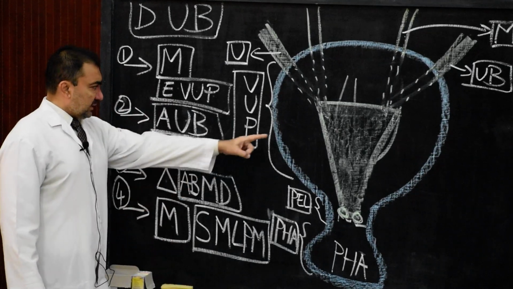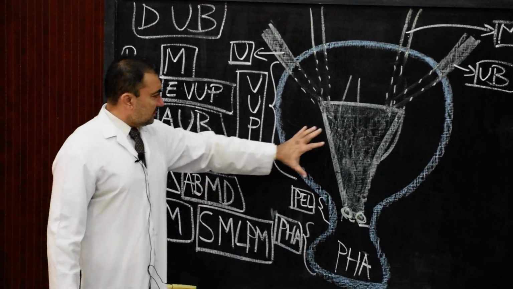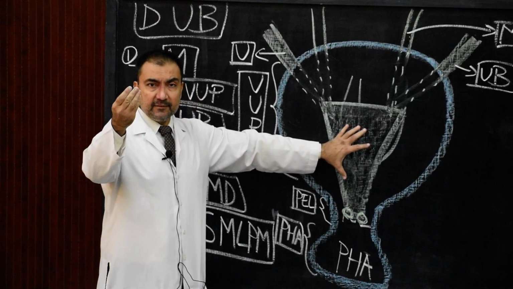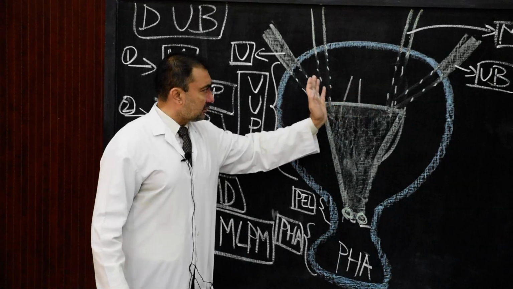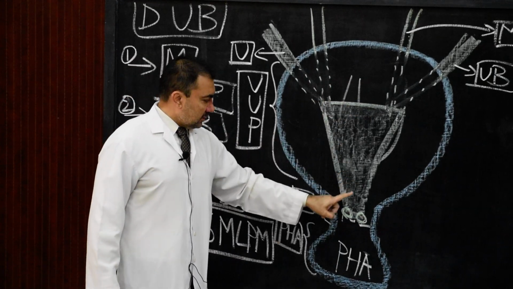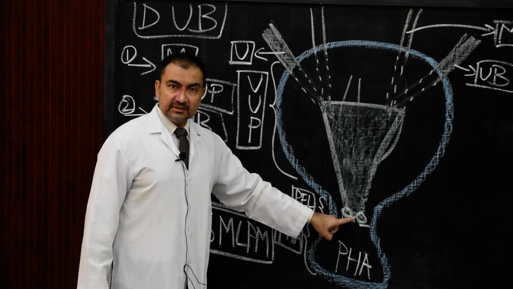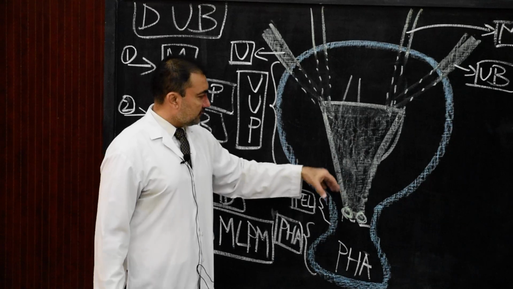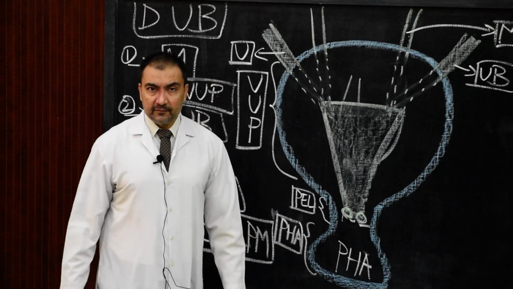Third point, trigone. The entire trigone, which is situated in the posterior part of the urinary bladder, will develop from the absorption of the lower part of the mesonephric ducts. And this trigone will extend on the dorsal part of the proximal urethra also. Therefore, this trigone will be mesodermal in development.